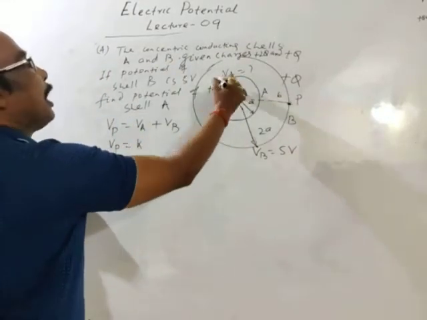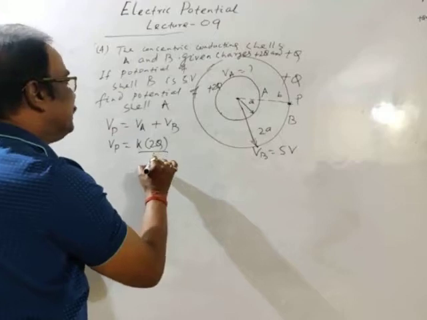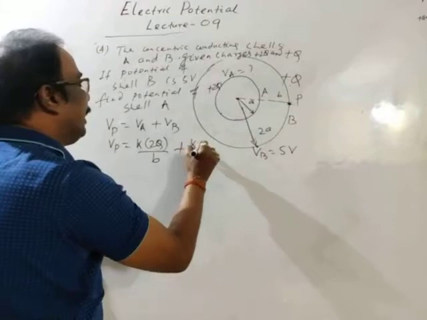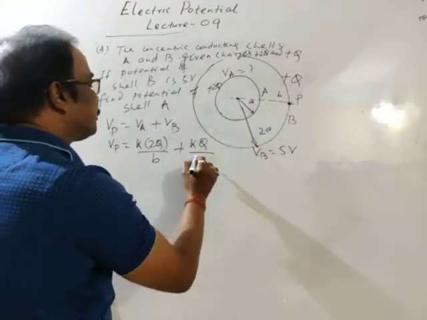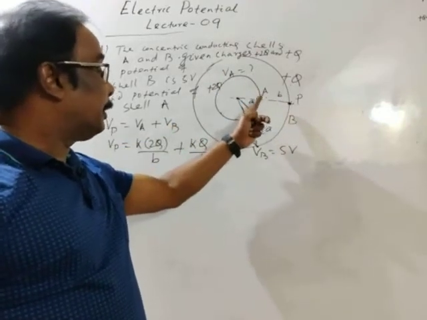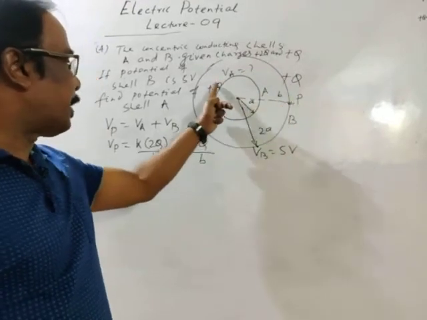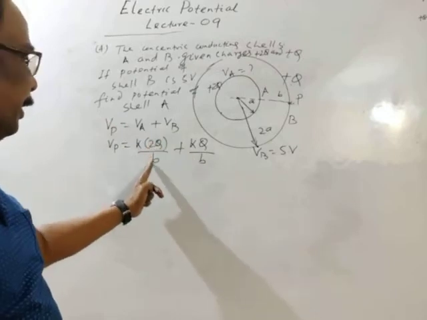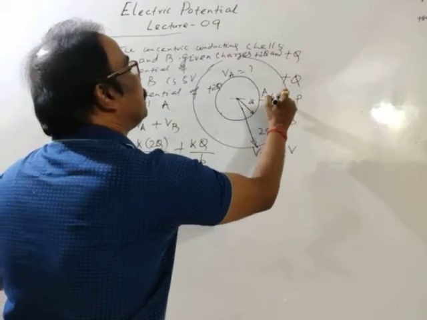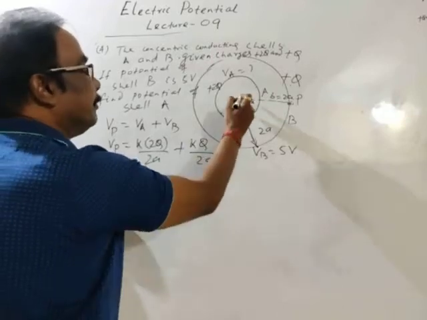Charge on cell A is 2Q, distance from the center is B, plus potential due to cell B: charge on cell B is Q, KQ divided by distance B. Potential due to cell A at point P: distance from the center is B, charge is 2Q, K into 2Q by B. Here B is 2A, as we have taken, this distance is 2A.